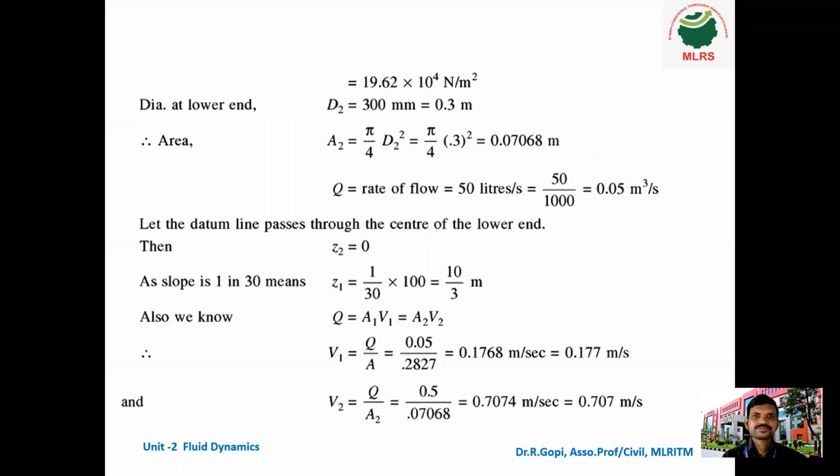So next, the diameter of the lower end. What is the diameter of the lower end? 300 mm. If you convert it into meter, it means 0.3 meter. Next, A2 = π/4 × d2 square.